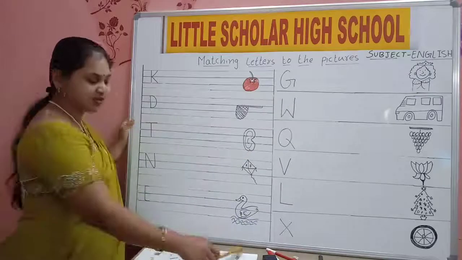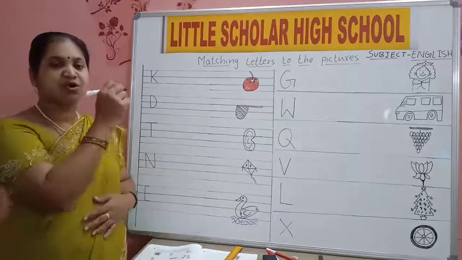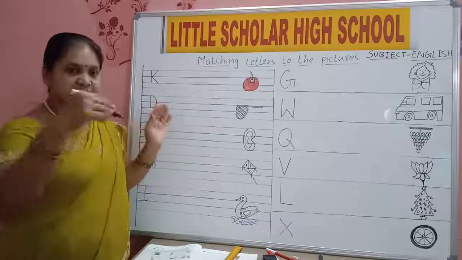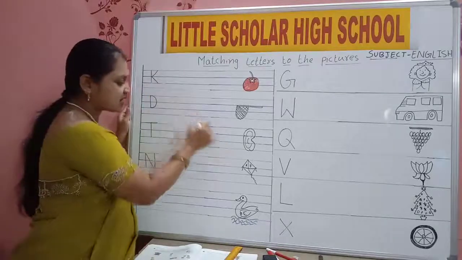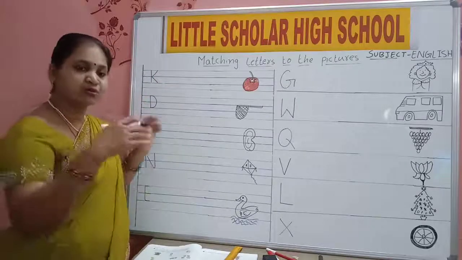Shall we match now? Yes. When you are doing matching, it should be in a straight line. It should not be slanting, crooked lines. When you are matching, if it comes slanting, it should be straight slanting, not crooked lines.